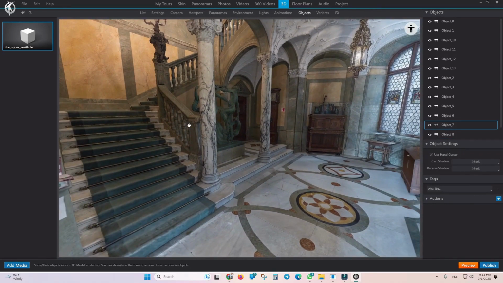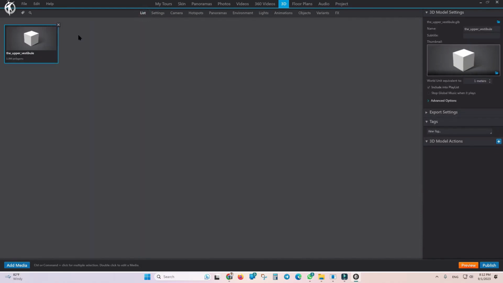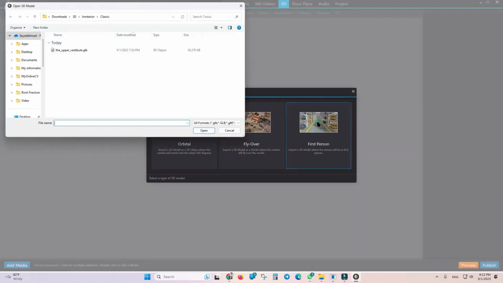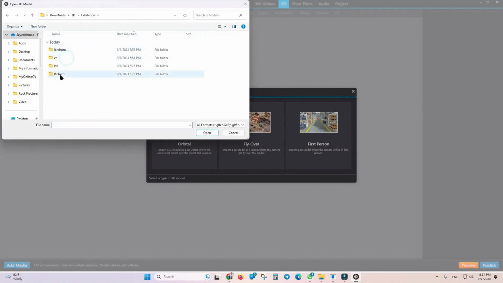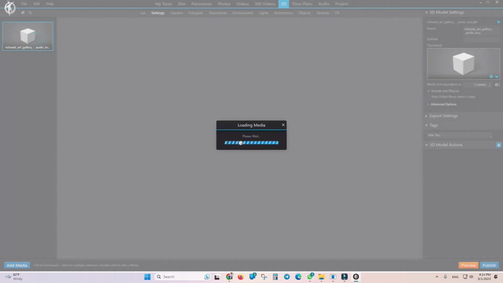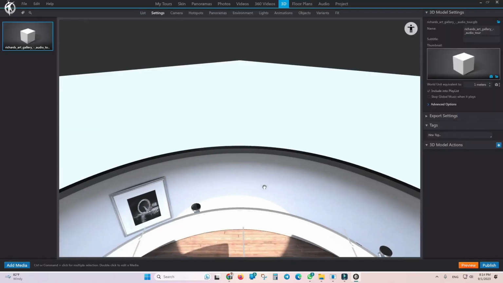Alright, let me see if I have another model that has animation. Let me also explain the animation tab to you. I'll delete this model. I'm going to import another model. I think this model had a small animation. Let's check and see what it's like. Alright.